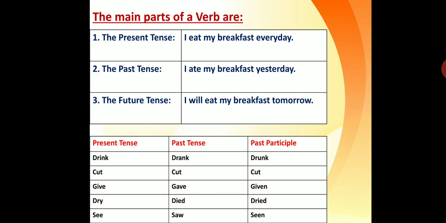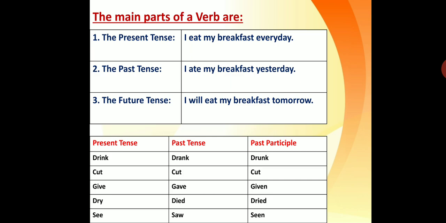You can have one more table if you need, or it is not that necessary, because for every word you just add ing: drink, cut, cutting, double the t and then ing; give, giving, you remove the e and then ing; dry, drying; see, seeing.